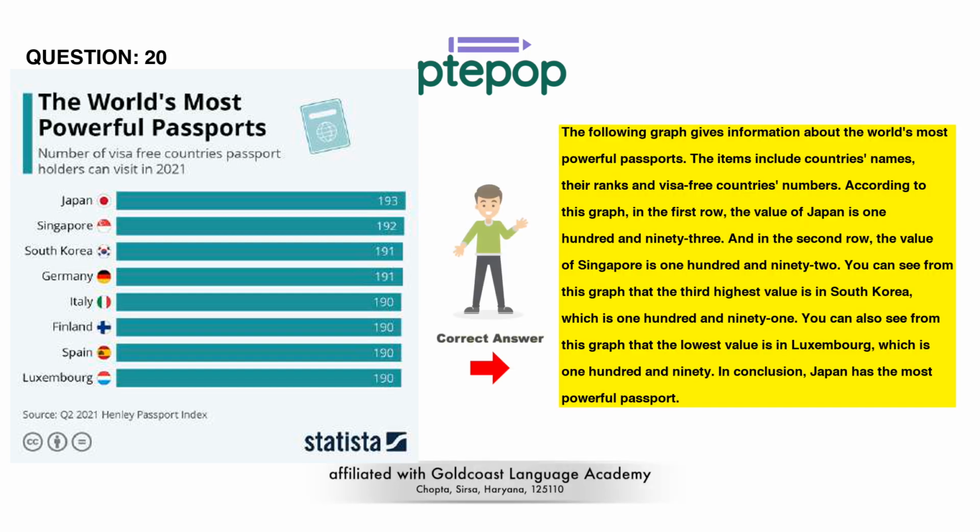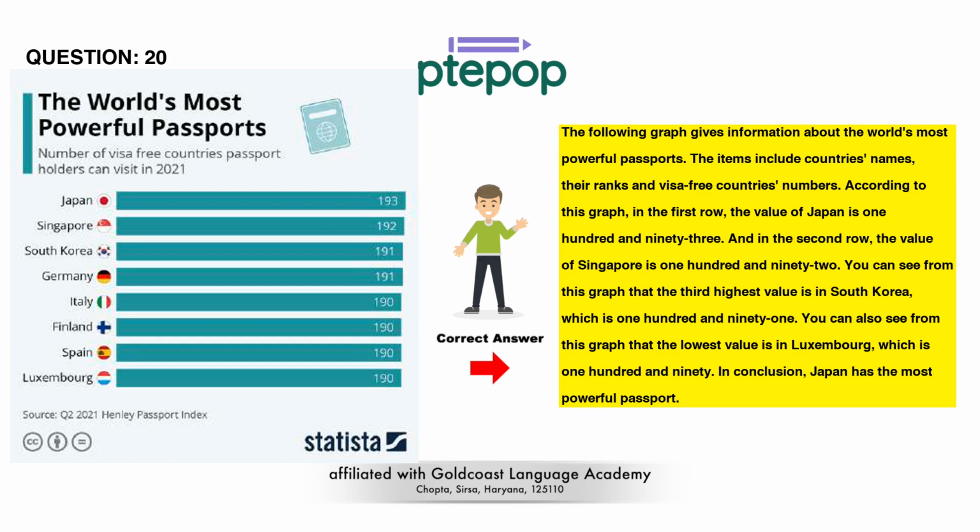The following graph gives information about the world's most powerful passports. The items include countries' names, their ranks and visa-free countries' numbers. According to this graph, in the first row, the value of Japan is 193. And in the second row, the value of Singapore is 192.